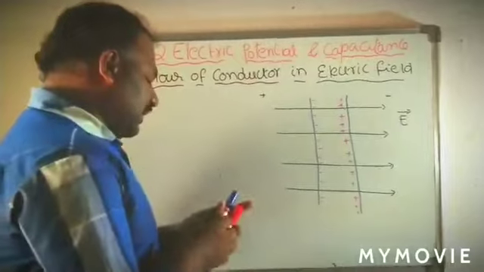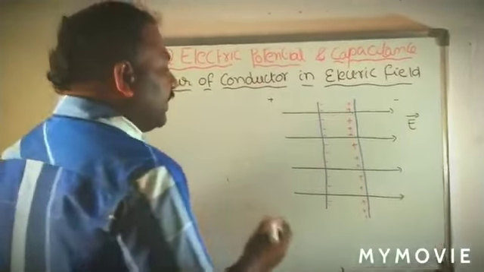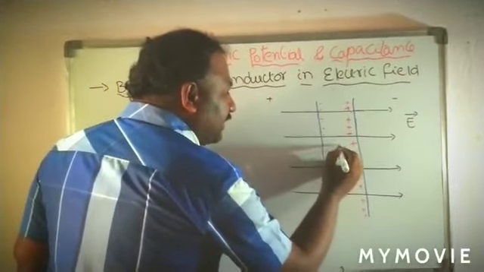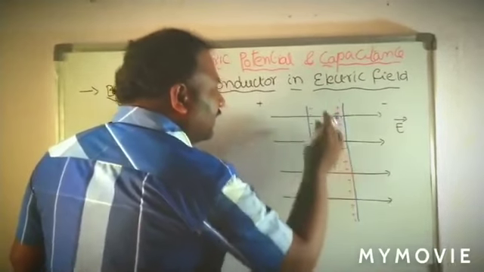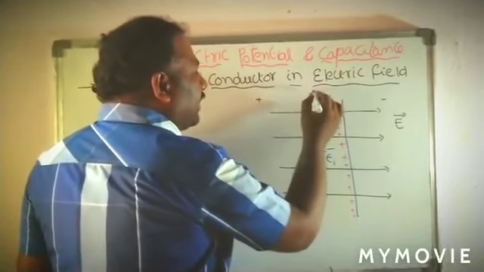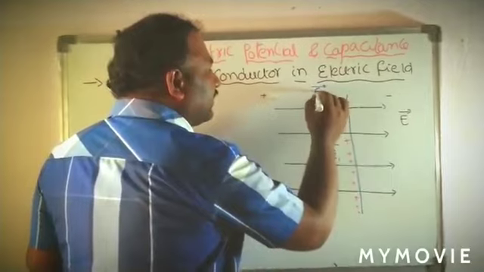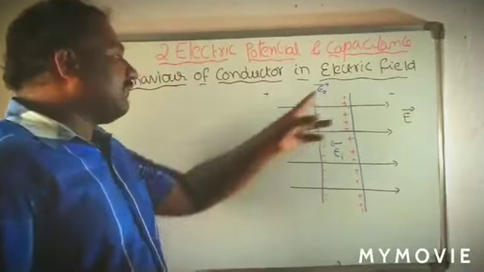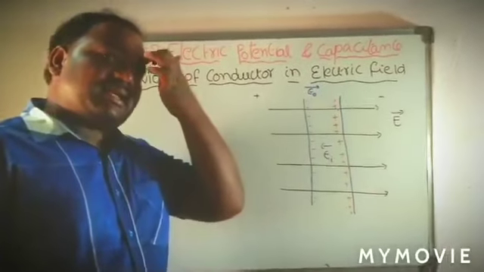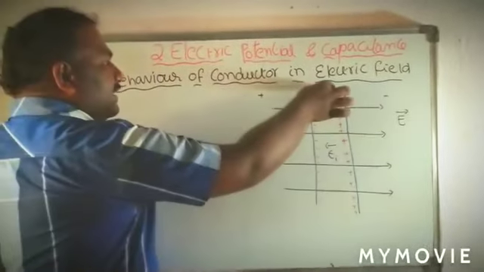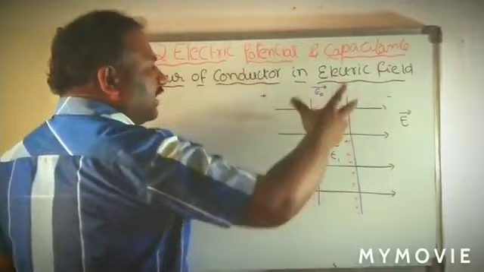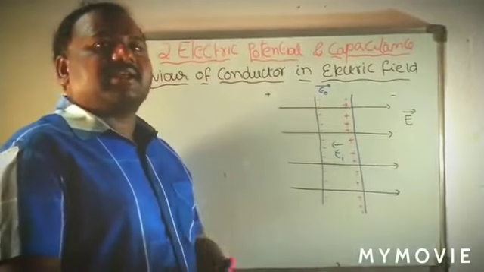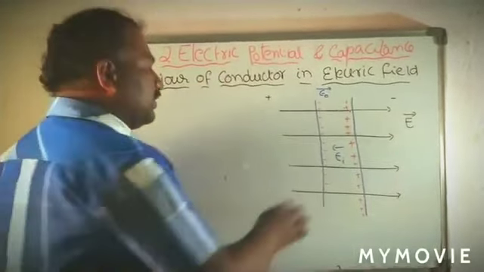Due to this, a field is formed. The inside field we represent with E_i, and the outside field is taken as E_0. If you take the net field in the conductor, E_0 and E_i are in opposite directions, so the total field becomes 0.